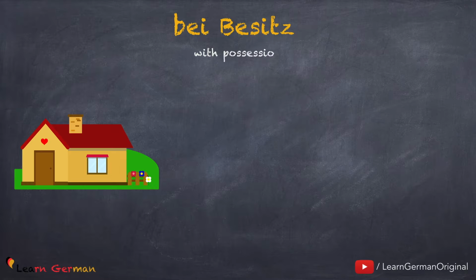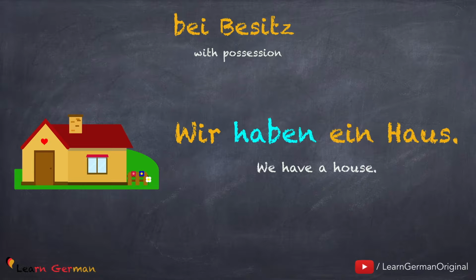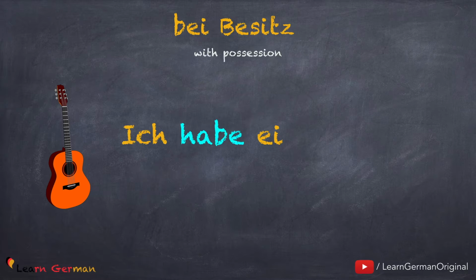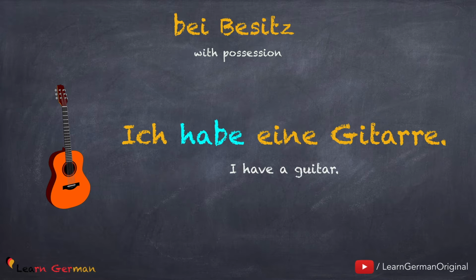Firstly, you use haben when you're talking of possession, when something belongs to someone, that is, bei Besitz. For example, wir haben ein Haus. The house is in our possession. Hence, we use the verb haben. Let's look at another example. Ich habe eine Gitarre.